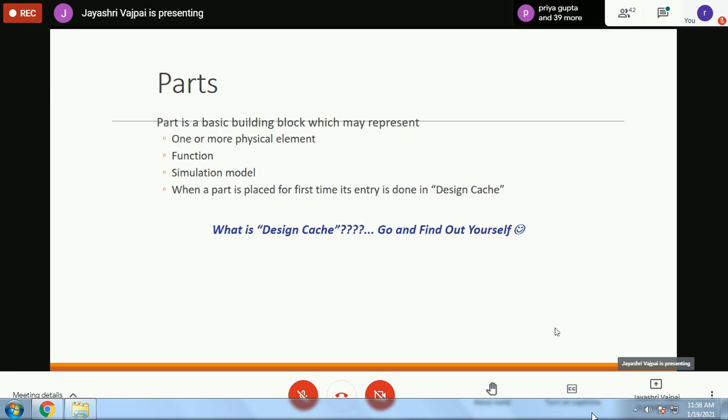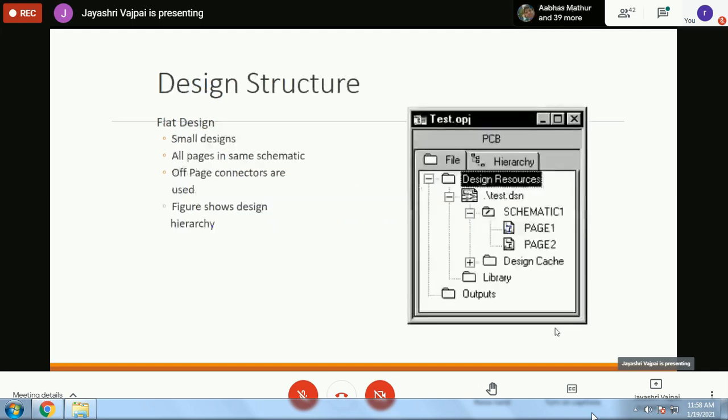When a part is placed for the first time, its entry is done in design cache. Now, this is something advanced level. Design cache will be useful for those who are going into in-depth design and reusing and building hierarchical models. If you are doing a simple circuit analysis, you don't need to go for this. Those of you who are interested can go and find it out yourself.